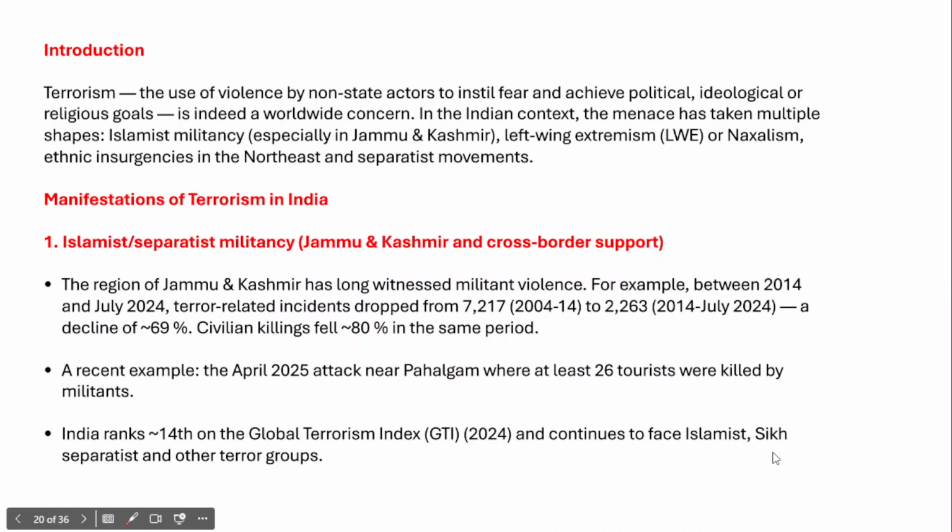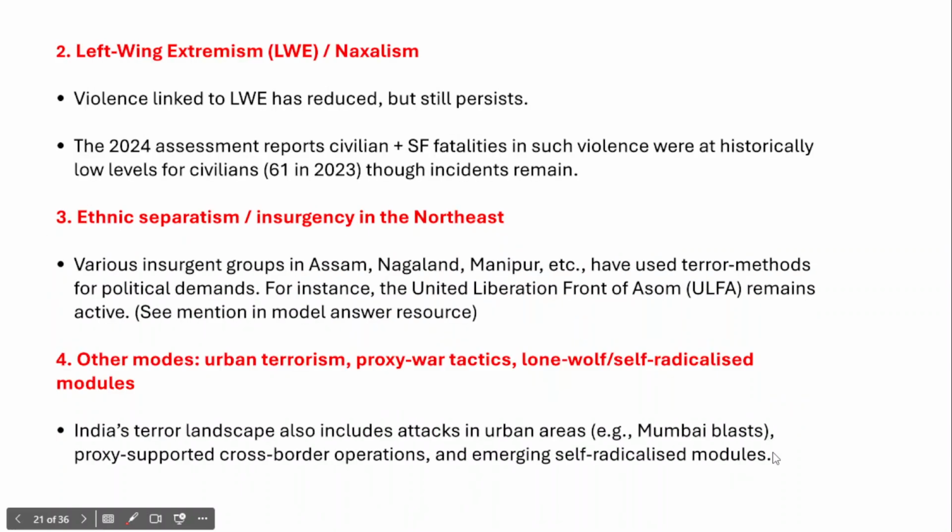So therefore, India is one of the most vulnerable countries for terrorism. And next, you need to talk about left-wing extremism or Naxalism and how it has been posing a threat to the country's security. If you look at left-wing extremism, it is mostly concentrated in the central part of India, in states like Jharkhand, Madhya Pradesh, Odisha, parts of Andhra Pradesh, Telangana and Maharashtra.